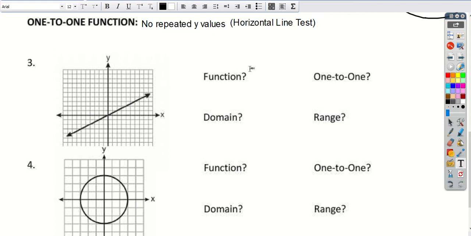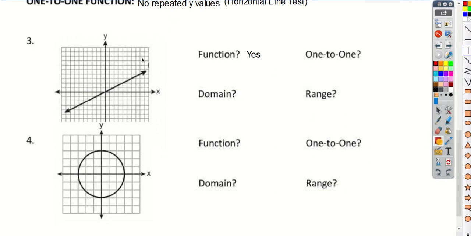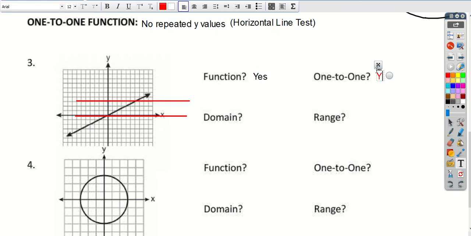If I'm looking for a one-to-one, the first question I'm going to ask is, is it a function? And so this one is yes, it's a function, and we can tell because we can check our vertical line test here and see that, right, this is only going to get hit once. And then once we know it's a function, we can do a horizontal line test and check to see if it's one-to-one. So the answer is yes. Is it one-to-one? Yes, it passes the vertical line test.